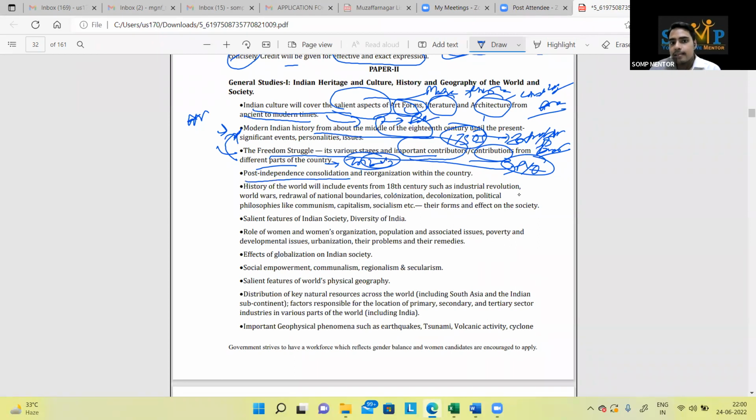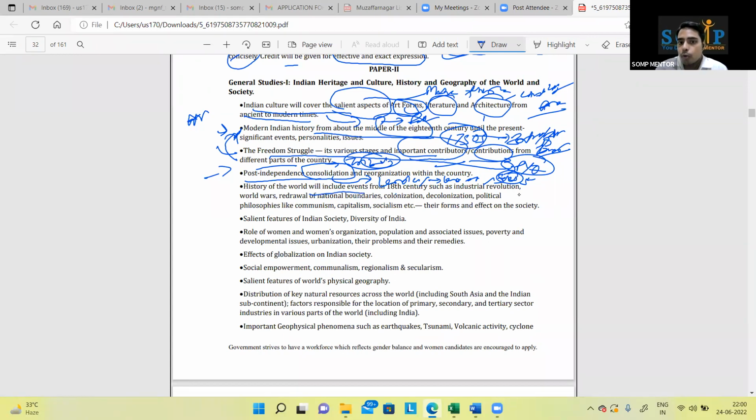Post-independence consolidation. What is the consolidation? It is land consolidation. The question can be on land reform. Was it on state consolidation? Different states came up based on linguistic identities, new states emerged. For example, Uttar Pradesh and Uttarakhand got bifurcated, Andhra Pradesh and Telangana. All these things can be here. So if news related to these comes, you should be aware of these things. People should know what to read in the newspaper.